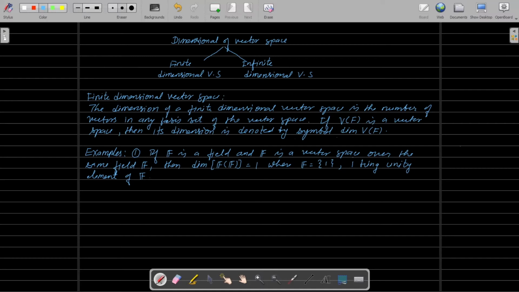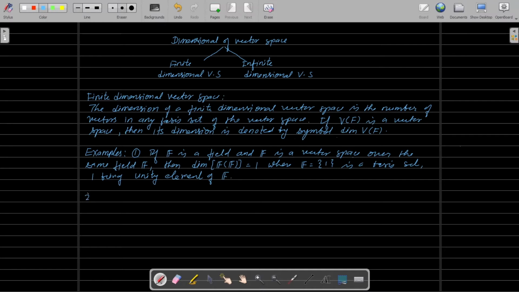And the set containing 1 is a basis set, where 1 being the unity element of f.